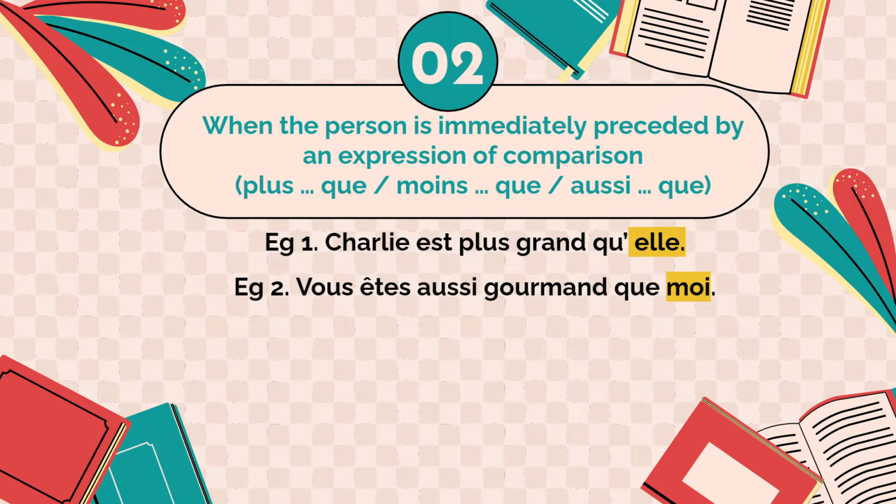Charlie is taller than her. So that plus grand que is the expression of comparison, followed by the emphatic pronoun. The second example, vous êtes aussi gourmand que moi. You are as greedy as moi, as me. So, aussi gourmand que, an expression of comparison, is followed by the emphatic pronoun moi.